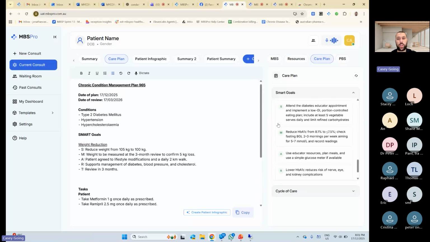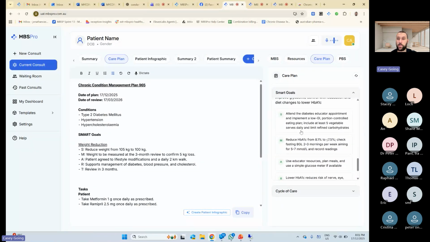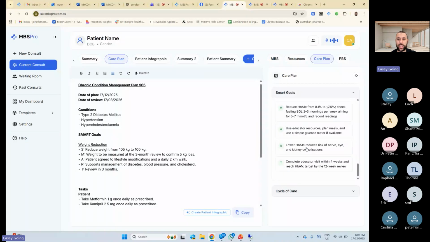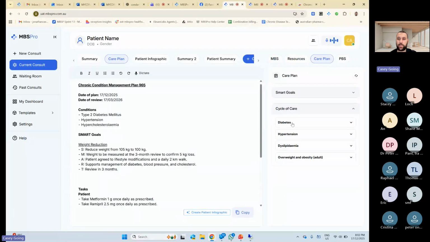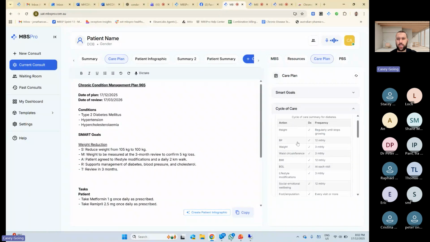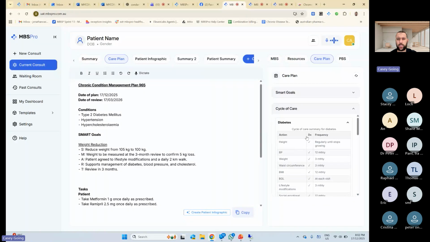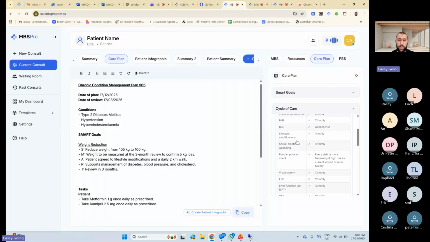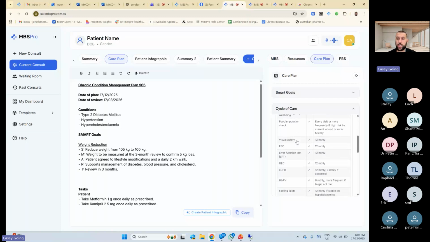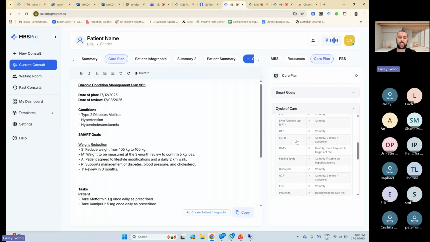This might be more relevant for your nurses. You can see this one I actually like a bit better because it's getting our sugars down to 7.5, like it specifically said that. So, that's something you can look at. Cycle of care essentially is based off the Queensland Health Guideline. The Queensland Health Guideline has these things called cycle of care. So if someone's got diabetes, what are the specific things that you're doing at each visit? Your nurses might look at this, or you might like it, just as a checklist of the things that we can do.